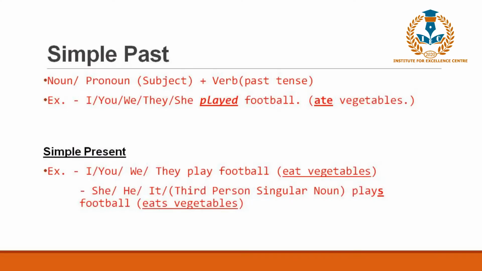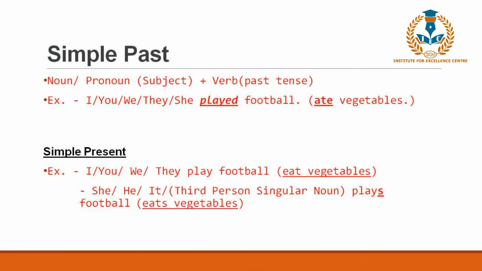So let's go to the simple past tense. In the simple past tense, we don't have to think about what we have to use for the third person singular noun. Here it's easier, in the sense we use the verb in its past form.